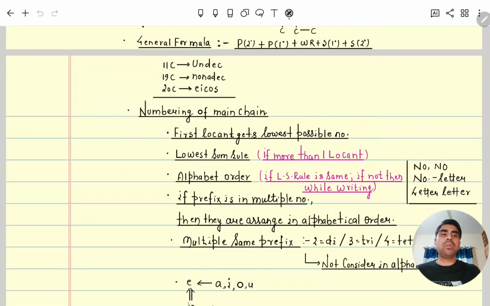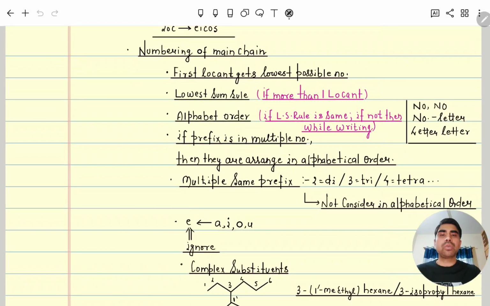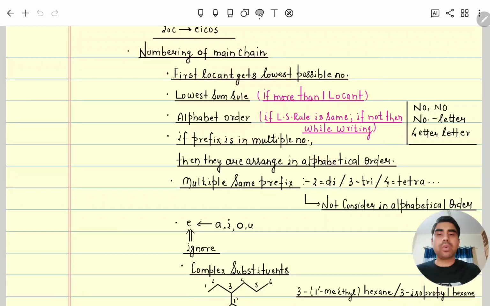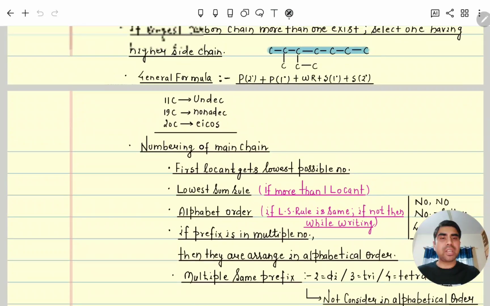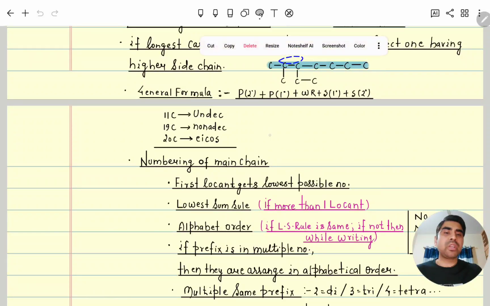Next, for writing its IUPAC naming, we need to do numbering also, so that if a locant is there, the locant must get the lowest possible number. If more than one locant is there, then always follow the lowest sum rule. Like here you can see, I can do numbering from this side and also from this side. From this side it will be 2, 3, but from this side it will be 5 and 6. So 2 and 3 is the lowest sum.